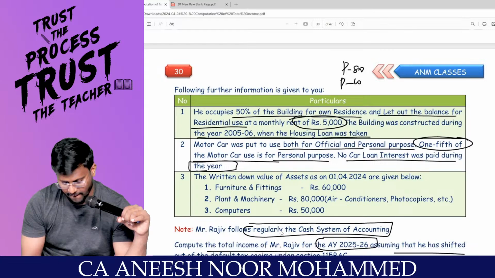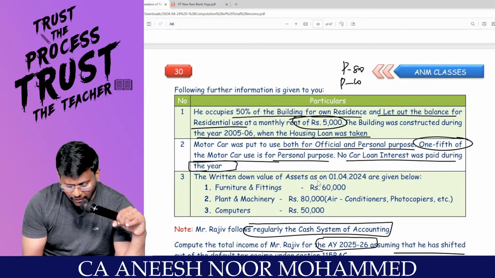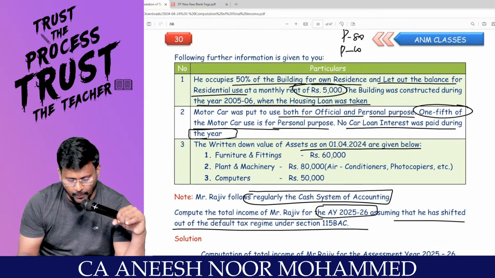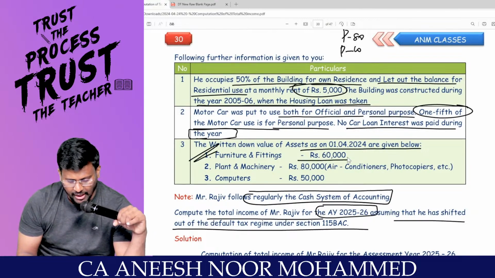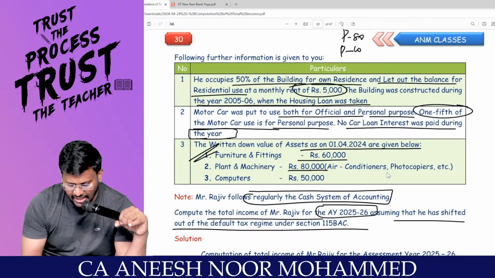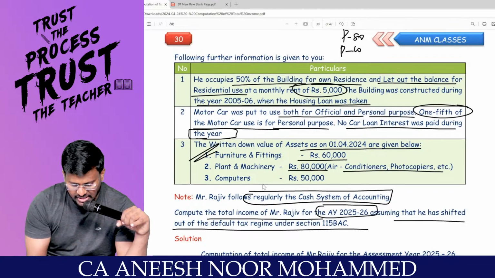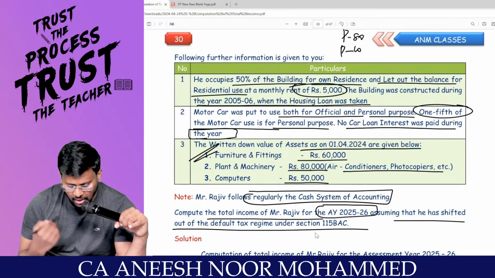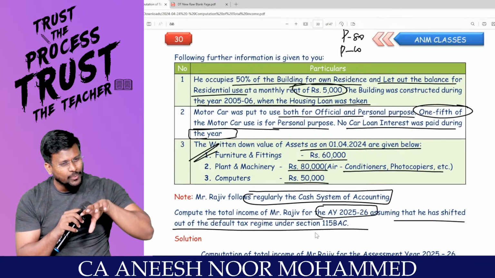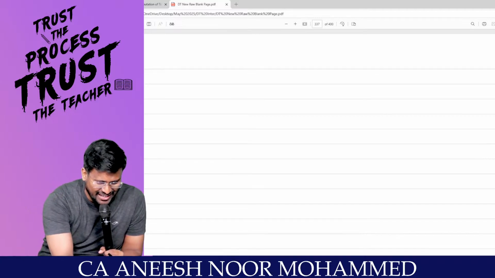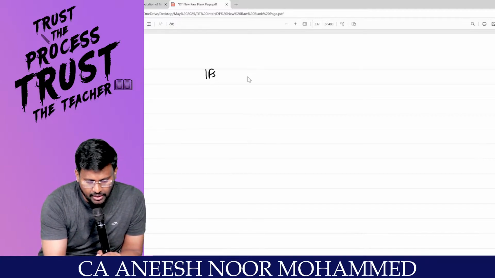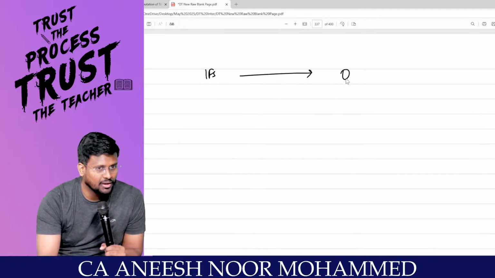The WDV of the assets as on 1/4/2024 are given below. Furniture and fittings, how much? 60,000. For that you can claim depreciation. Plant and machinery 80, AC, photocopiers, etc. Computer 50,000. You have to do the question. First, I have to finalize the first head called income from salary. This is nil, zero. Nothing is there.